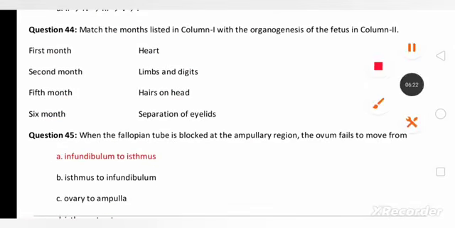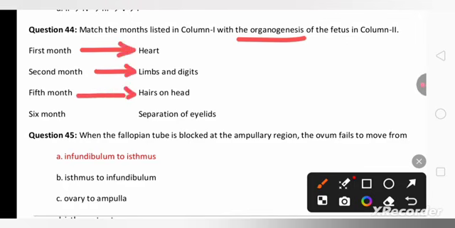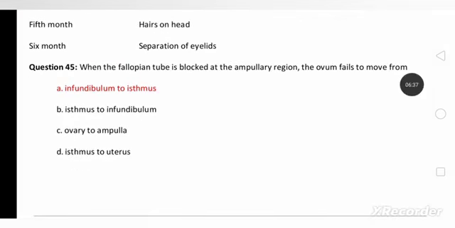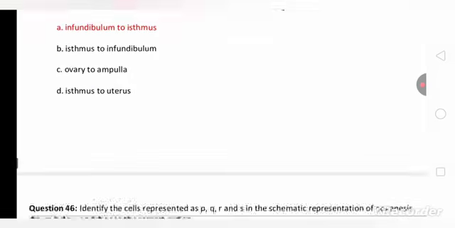So next question is matching column 1 with organogenesis of the fetus with column 2. In the first month there is a development of heart, second month limbs and digits, fifth month hairs on the head, 6th month separation of the eyelids. It is already matched one. When the fallopian tube is blocked at the ampullary region, the ovum fails to move from the infundibulum to the isthmus.